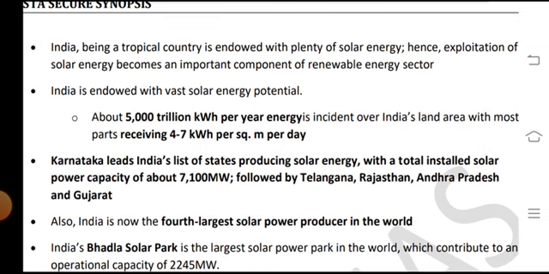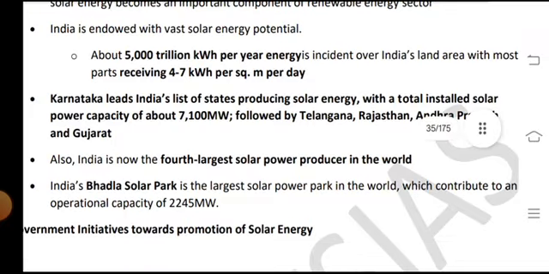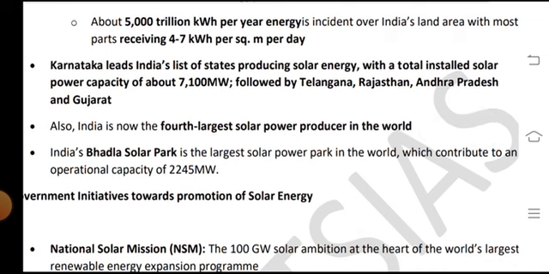Karnataka leads the states in producing solar energy with a total installed solar power capacity of about 7,100 MW, followed by Telangana, Rajasthan, Andhra Pradesh and Gujarat.